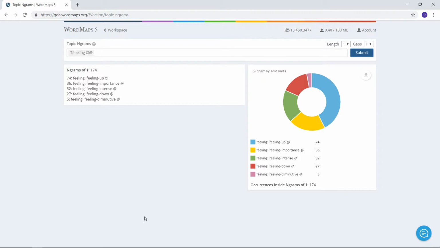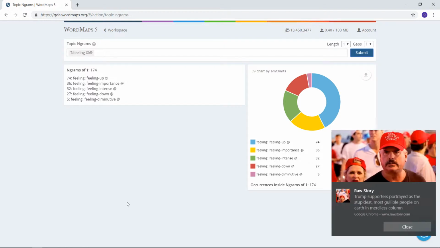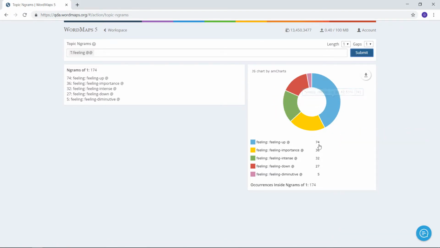And what this gives us is 5 different subchapters of the feeling theme or the sentiment theme. So we have the first chapter giving us 64 examples of feeling up. That's this first one. We can move it and bring it back. We have this second one giving us 36. And they have to do with importance. So that's a little bit different aspect of emotions, if you will.